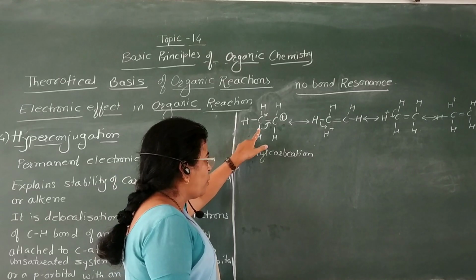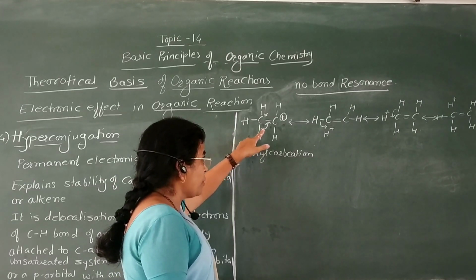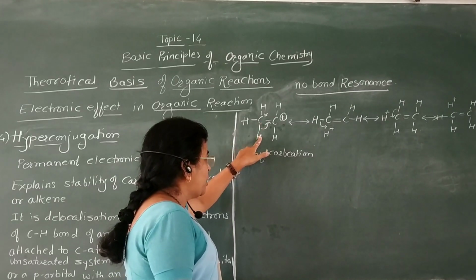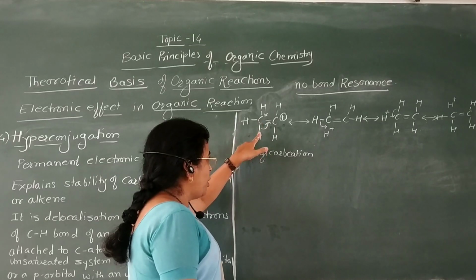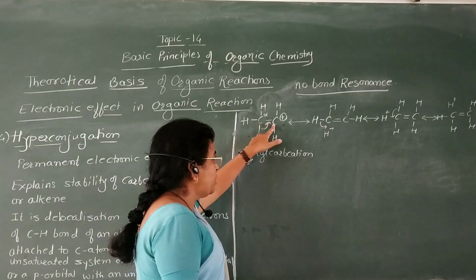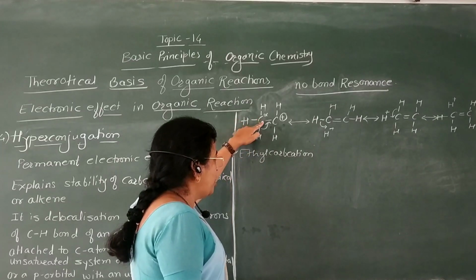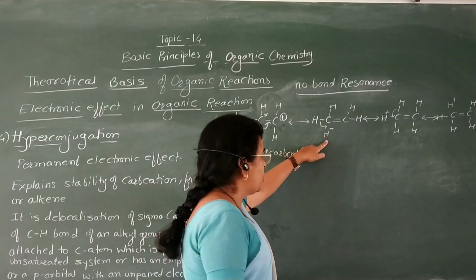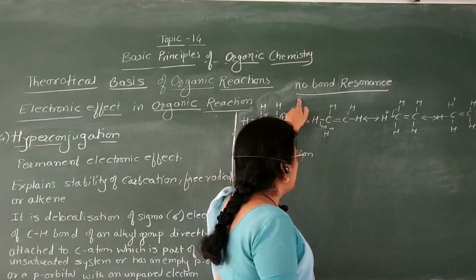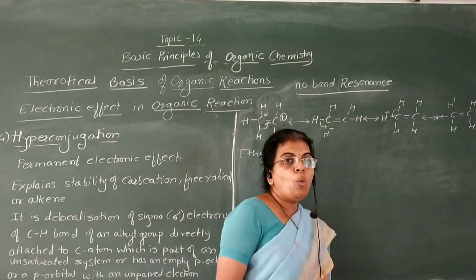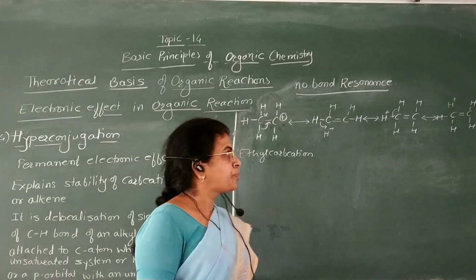This carbocation has an empty p orbital, and it is stabilized by hyperconjugation. This is called hyperconjugation, in which transfer of sigma electrons of the C-H bond takes place in between these two carbon atoms. In hyperconjugation, there is actually an absence of the carbon-hydrogen bond. Therefore this hyperconjugation is also named no bond resonance.